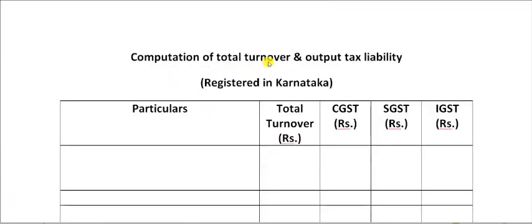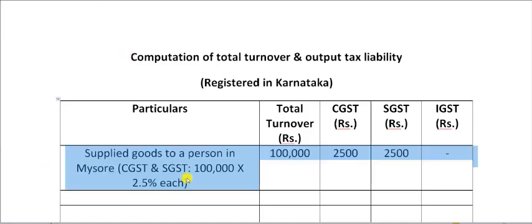So computation of total turnover and output tax liability. We all know the registration of the SSE is in Karnataka. So let's look at the first transaction, supplied to a person in Mysore. Within the same state, CGST, SGST will be applicable on 1 lakh, 2.5% each.